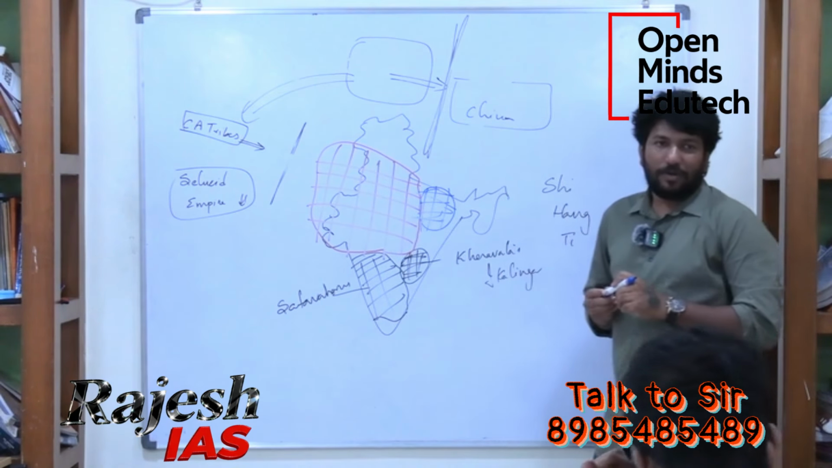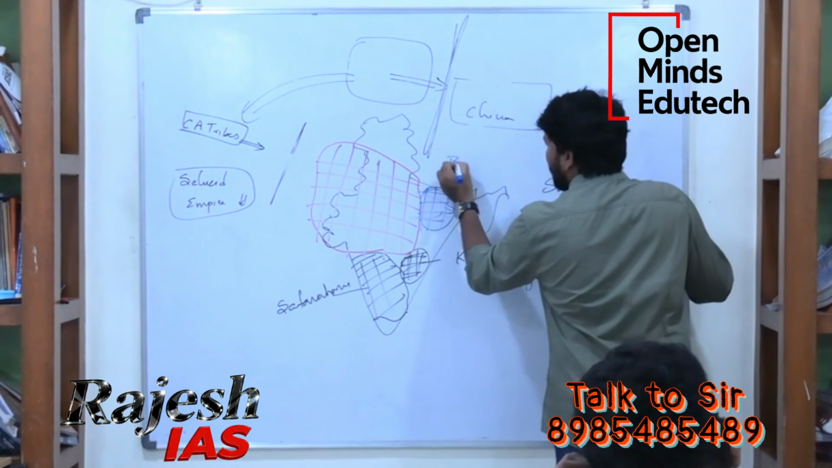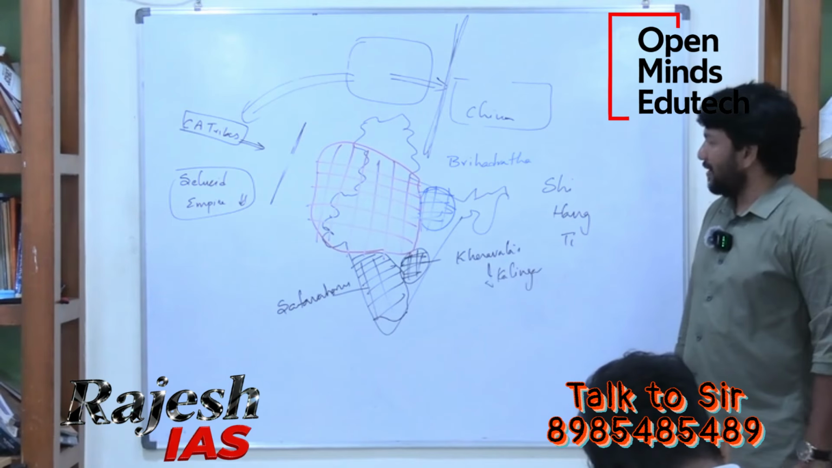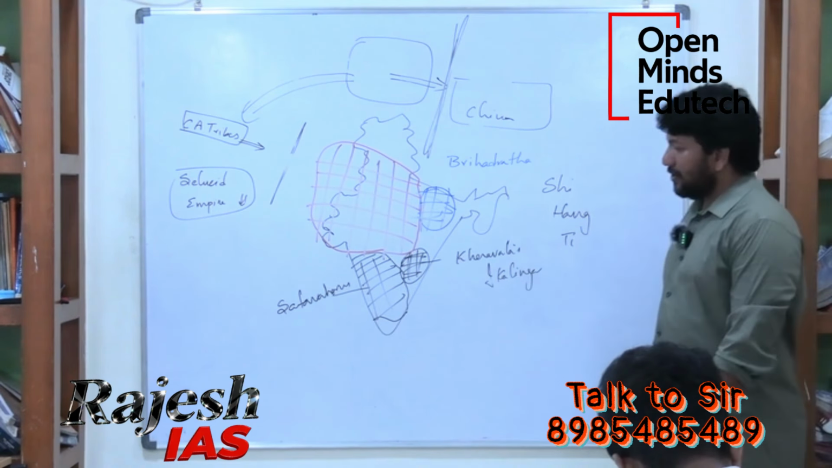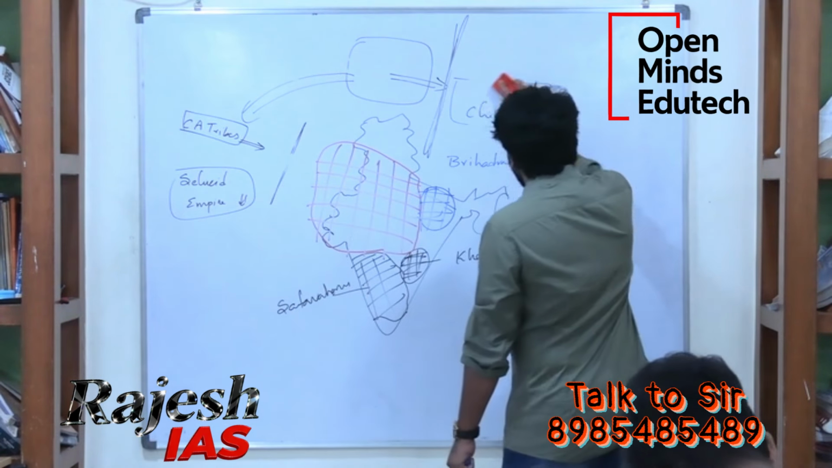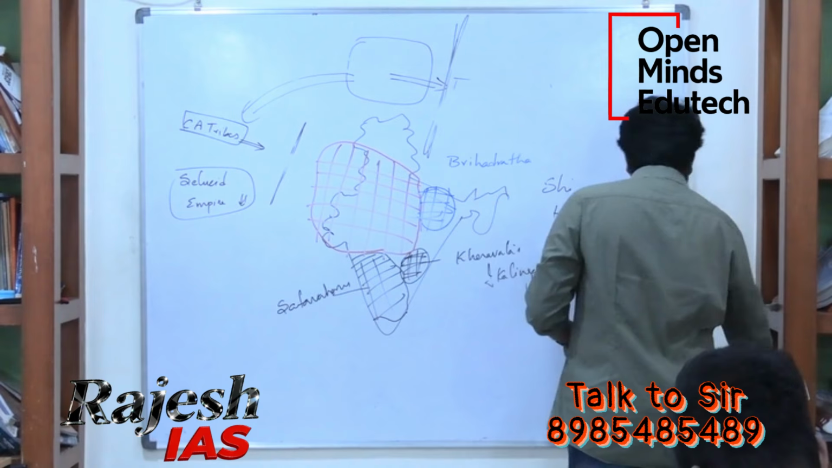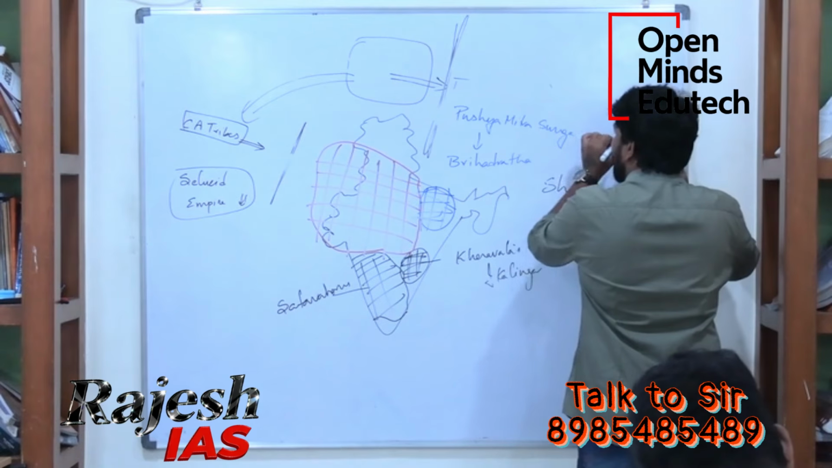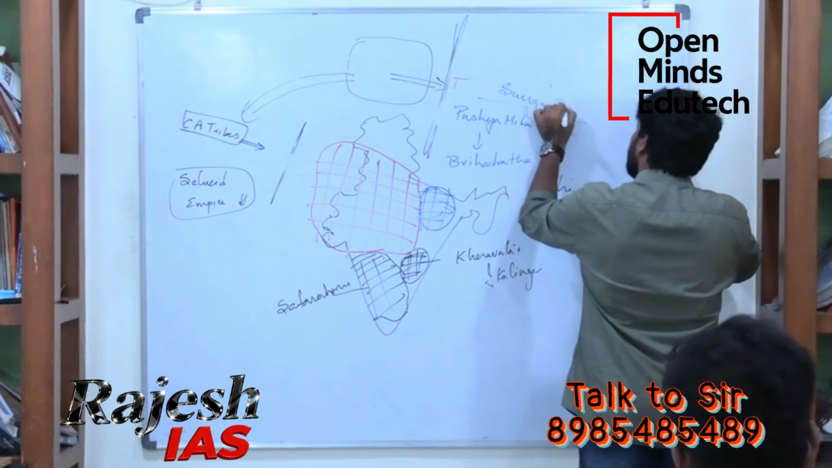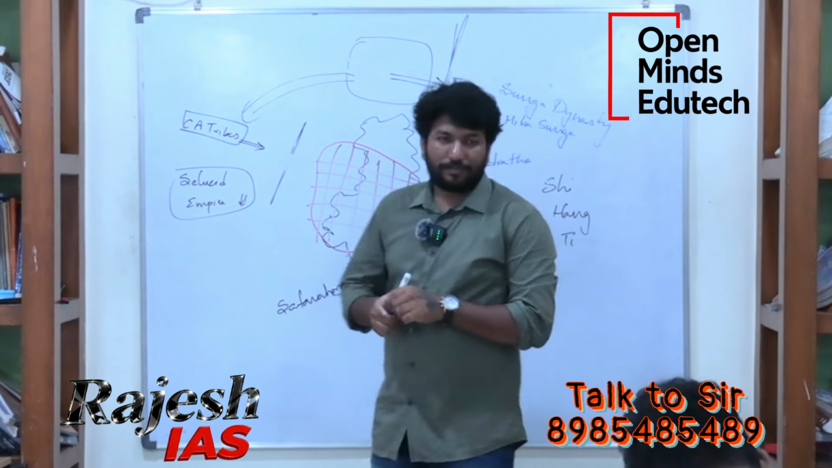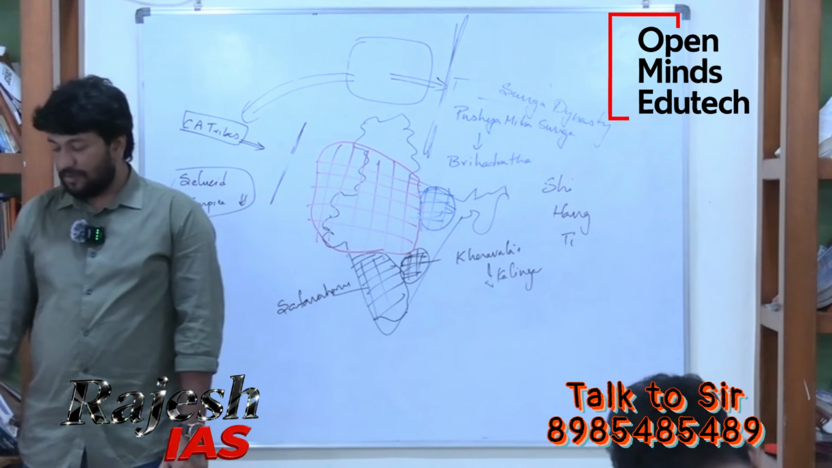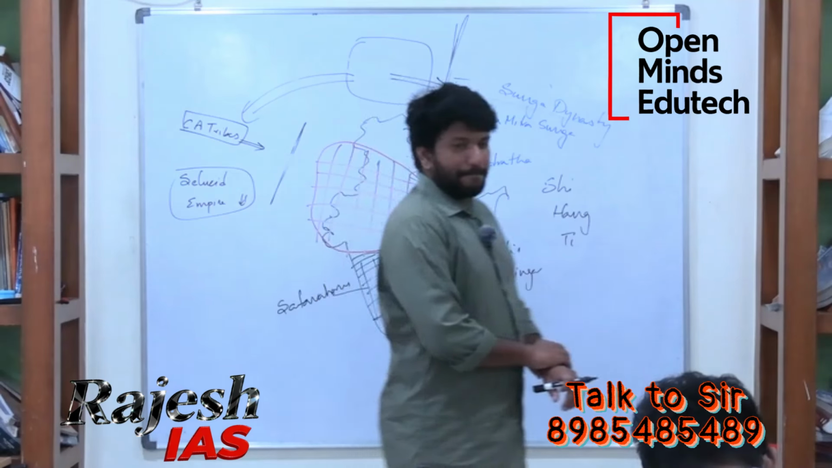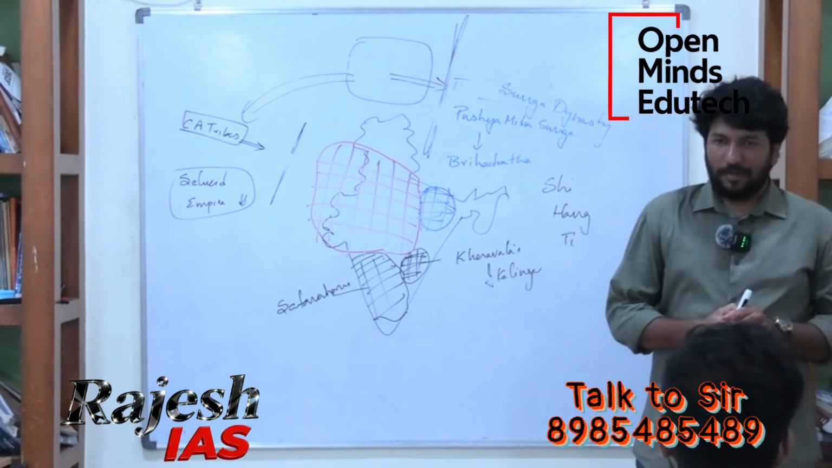So in this area, the last ruler of the Mauryans, Brihadratha, was ruling. He was defeated by his own commander-in-chief, Pushyamitra Shunga, who established his own dynasty, the Shunga dynasty.